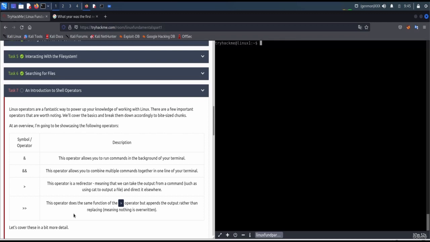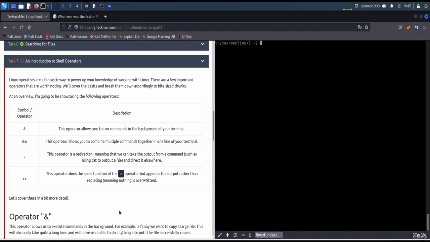The greater than sign is a redirector, meaning we can take the output from one command, such as cat, and direct it elsewhere, such as to a file. The double greater than sign does the same function, but it appends the output rather than replacing, meaning nothing is overwritten. Let's cover this in a little more detail. Let me explain here.